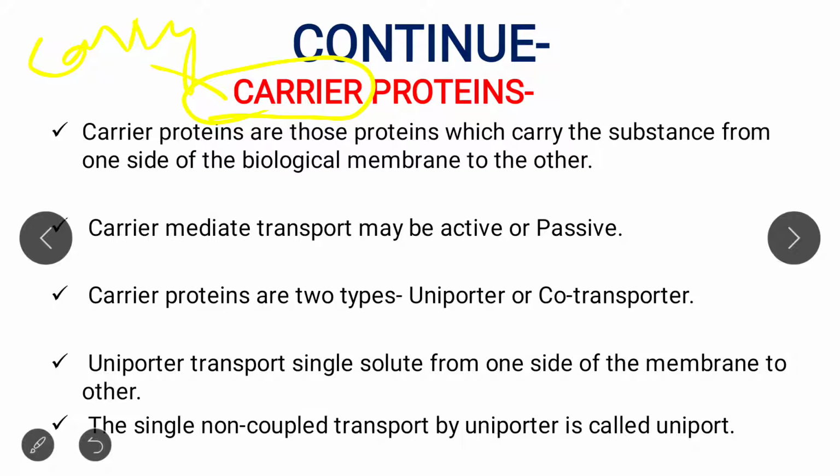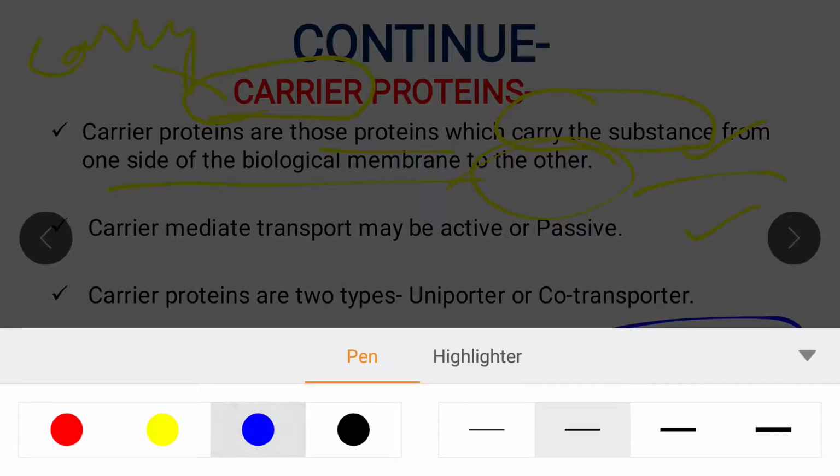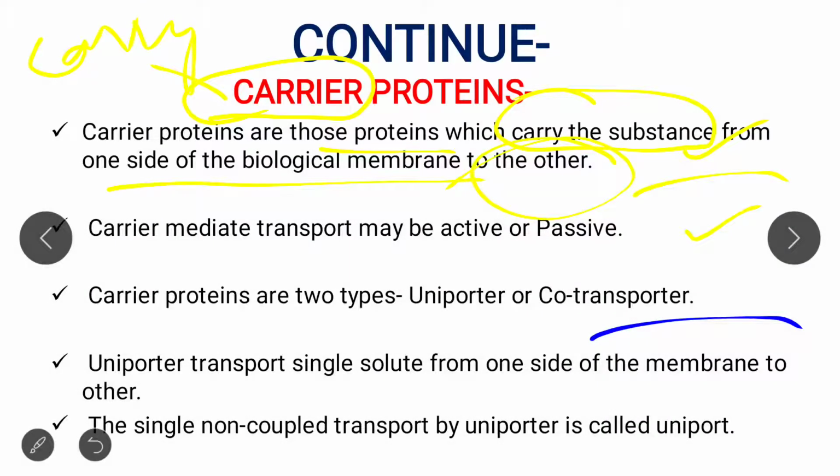So carrier proteins are those proteins which carry a substance from one side of the biological membrane to the other side. Suppose this is the biological membrane, and the carrier protein carries the molecule from this side to this side.